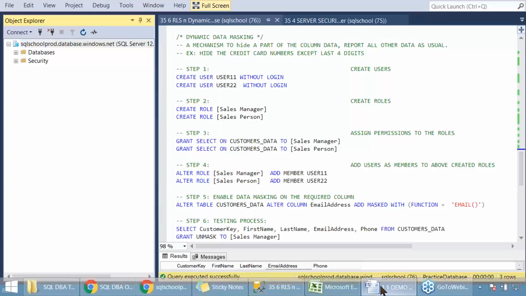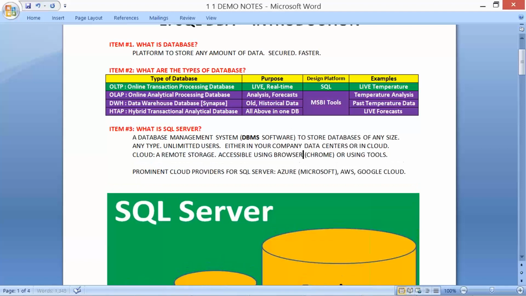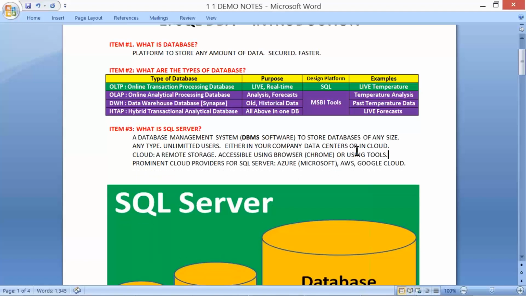Next, back to our notes. Cloud, a remote storage, accessible using browser, any browser like Chrome, or even using tools that we are going to install next. And common cloud providers for SQL Server, Azure, AWS, and Google Cloud. We mostly prefer to go for Azure because it is comparatively cheaper, easy to use.